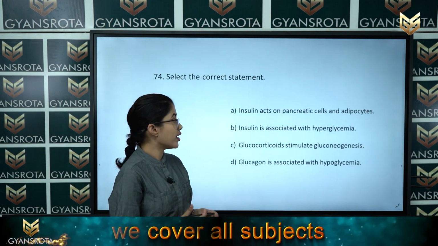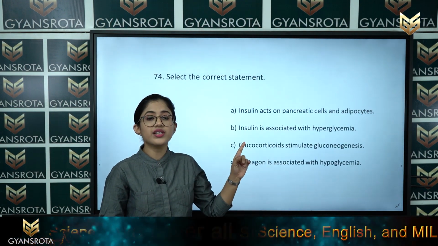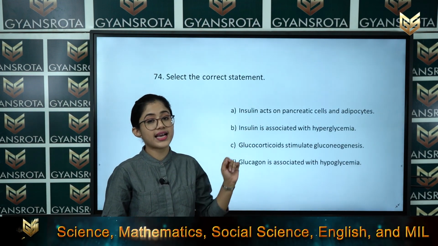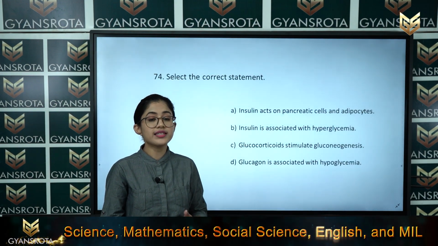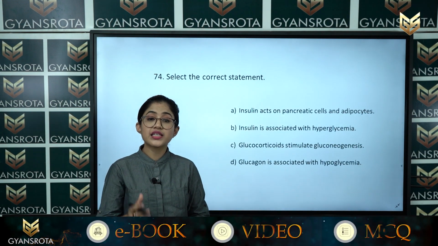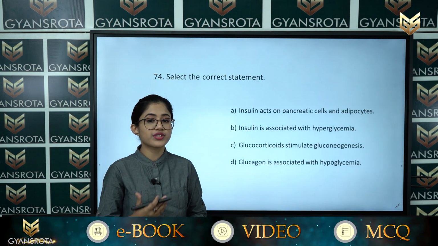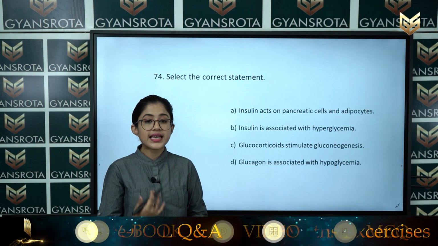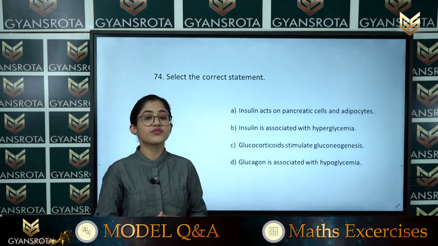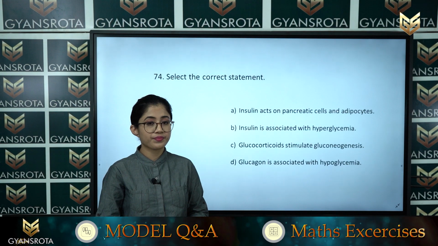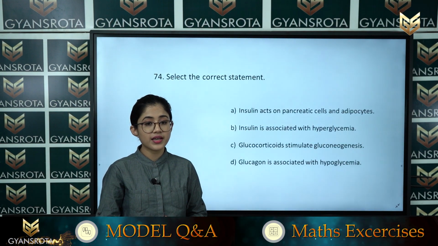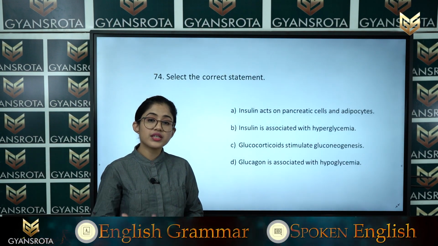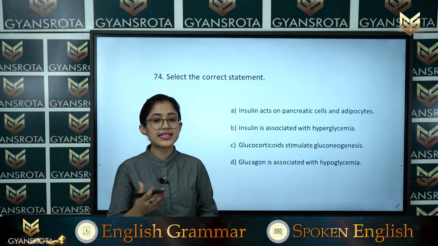Let's see the first one. It is written here, insulin acts on pancreatic cells and adipocytes, whereas the correct statement will be insulin acts on hepatocytes and adipocytes. So this is the wrong statement. Next is insulin is associated with hyperglycemia. This is also a wrong statement, right? Because glucagon is associated with hyperglycemia.